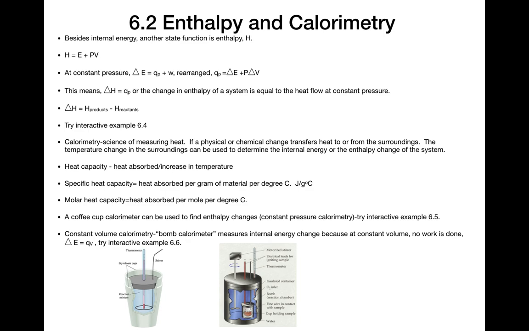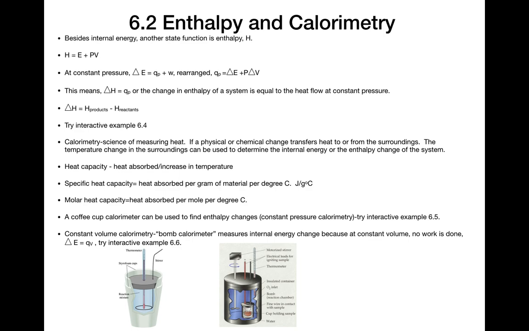Because of the conservation of energy, any energy absorbed or given off by the water equals energy given off or absorbed by the system, and that's how we measure the heat change of the system.